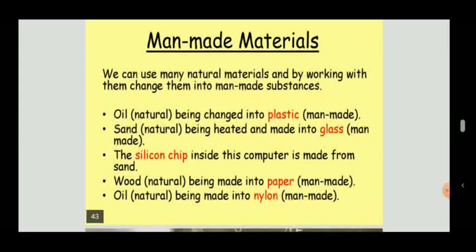Now, man-made material. We can use many natural materials and, by working with them, change them into man-made substances.